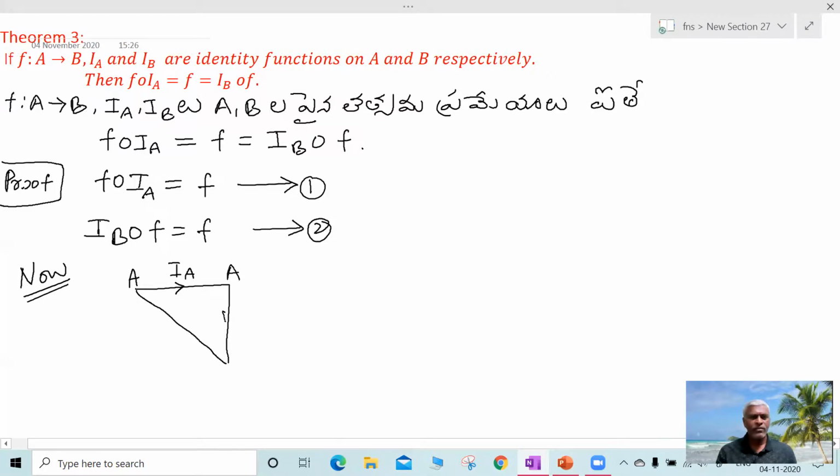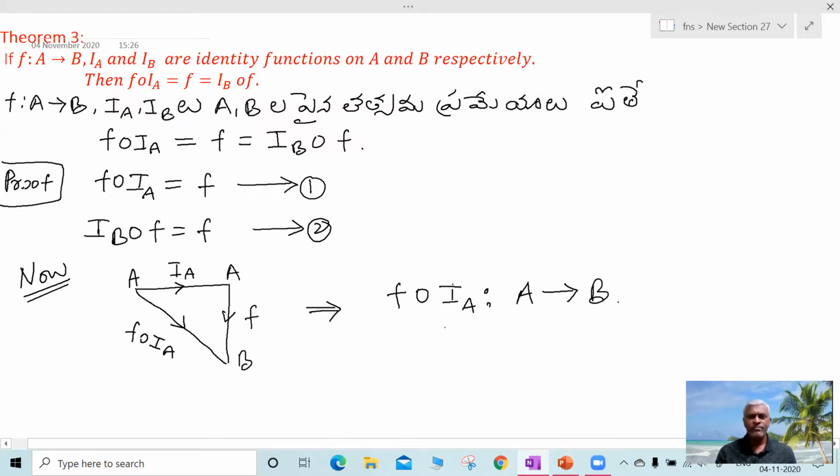Next, f is defined on A to B and their composite function f circle IA is a function from A to B. So this implies f circle IA is a function from A to B, and f is also, it is given in the theorem, f is also a function from A to B. So therefore what we have proved, both functions are defined on the same domain A.